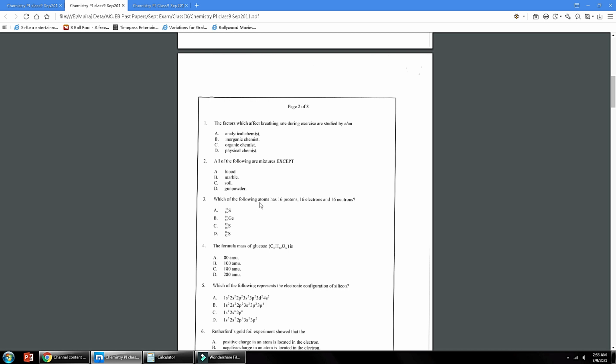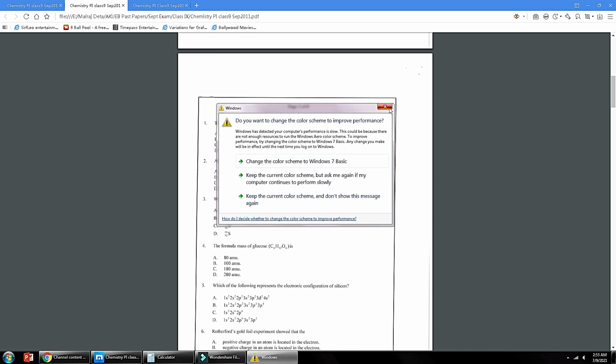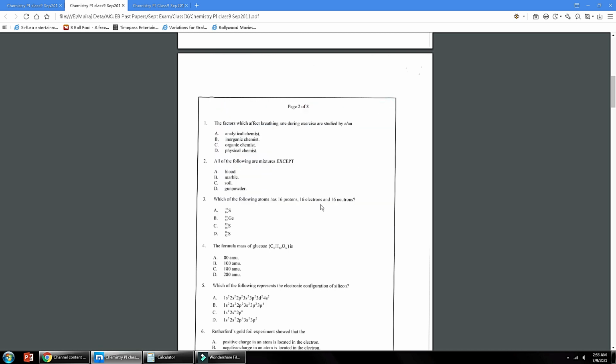Number 3, which of the following atoms has 16 protons, 16 electrons and 16 neutrons? So these are subatomic particles of sulfur. Option C is the correct answer. Proton number is written like this, atomic mass is written like this. Number 4, the formula mass of glucose is, option C is the correct answer, 180 AMU.